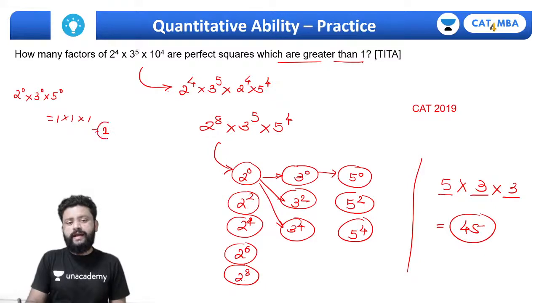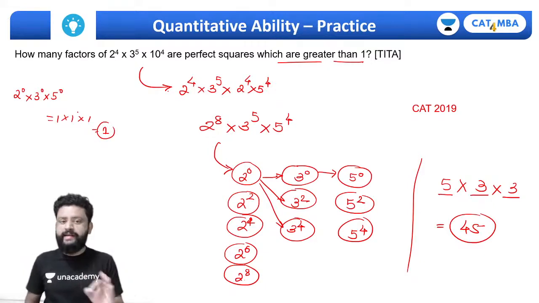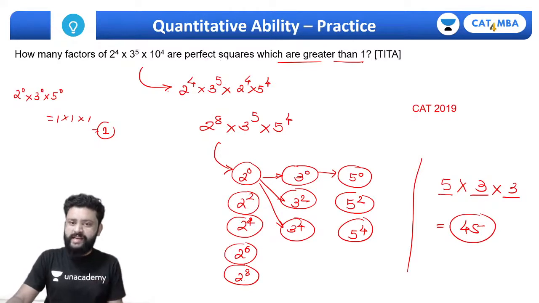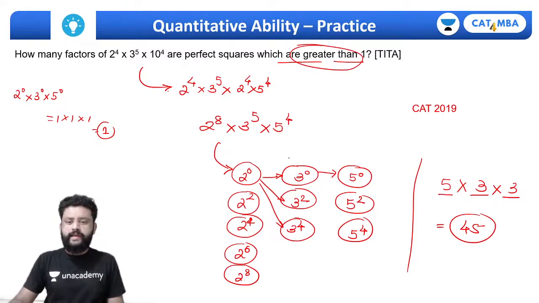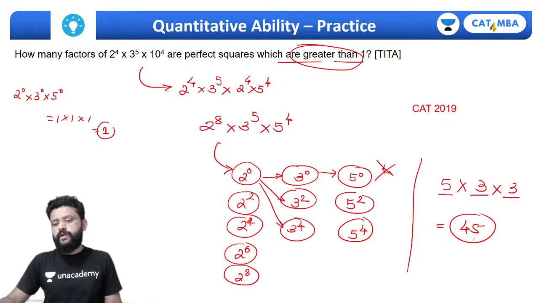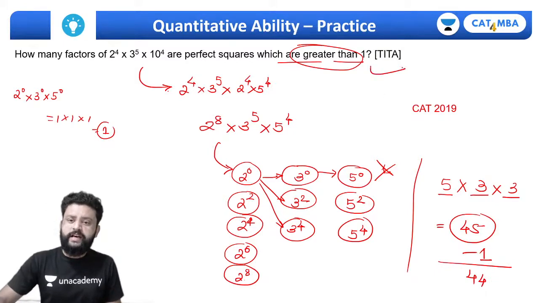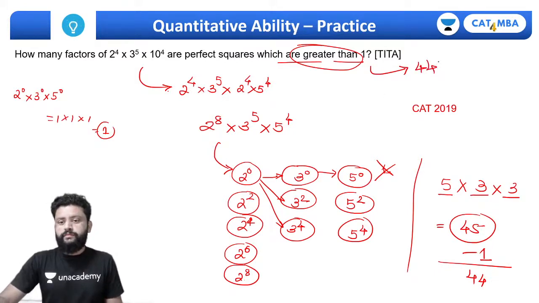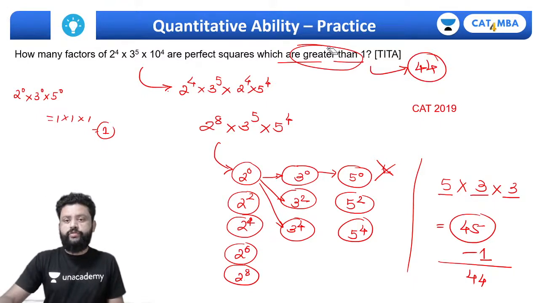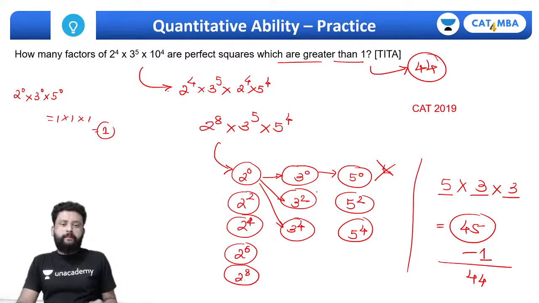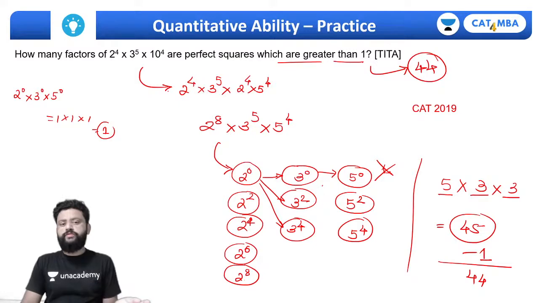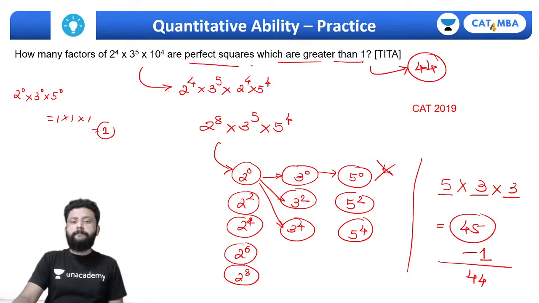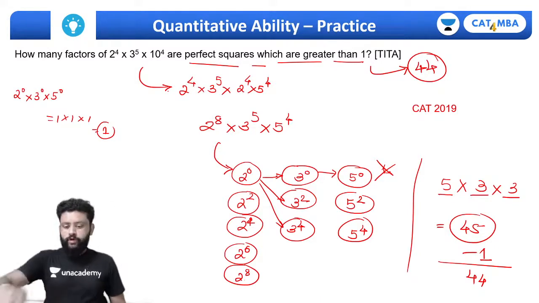So one of the factors will be 1, and if you read the question very carefully, we want the perfect squares which are greater than 1. So this 1 is not acceptable, so I have to subtract one from 45. 45 minus 1, answer is 44. This was the tricky question from last year paper. So you have to read it very carefully. It was a similar concept related to number of factors, but a slightly twisted question because we were not asked for the total number of factors, just the factors which are perfect squares. Hopefully it's clear.